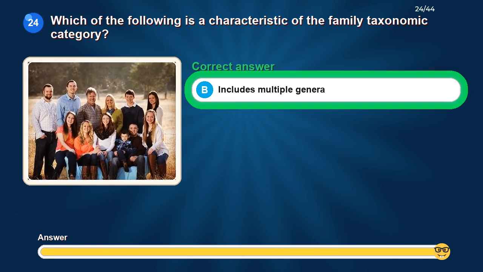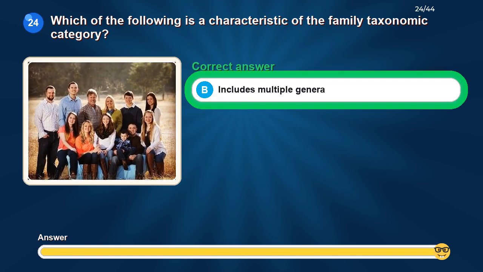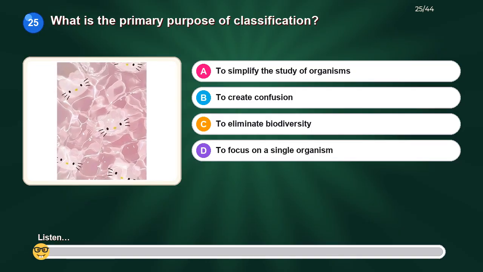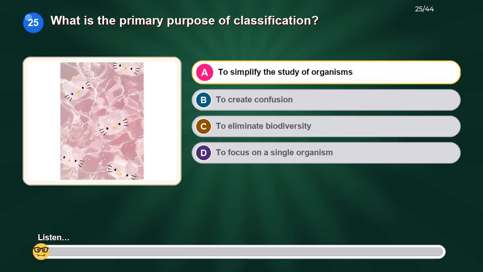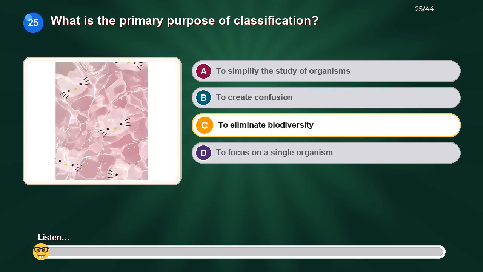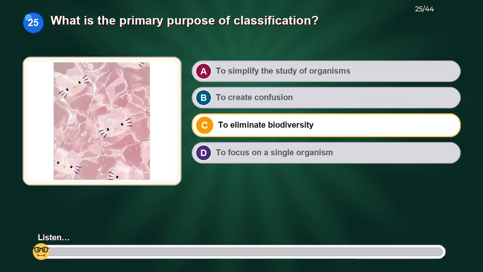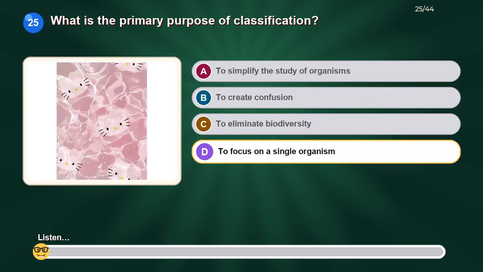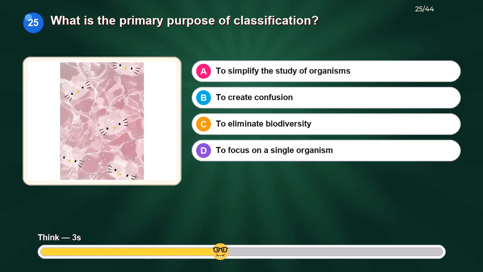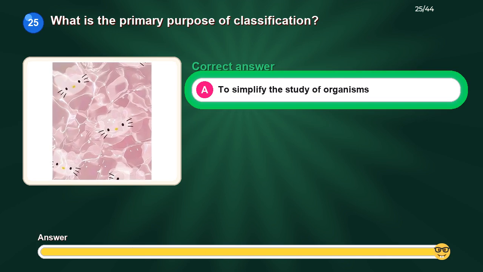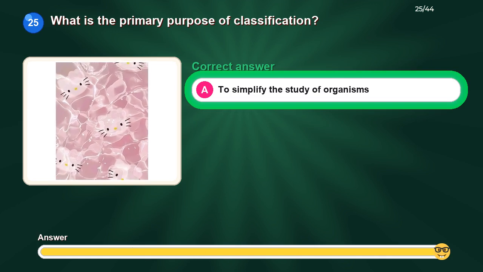The correct answer is includes multiple genera. What is the primary purpose of classification? Option A, to simplify the study of organisms. Option B, to create confusion. Option C, to eliminate biodiversity. Option D, to focus on a single organism. The correct answer is to simplify the study of organisms.